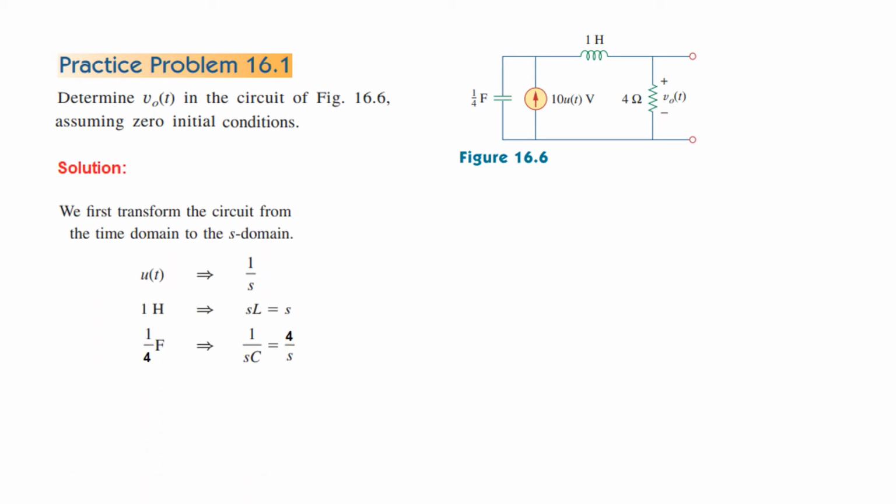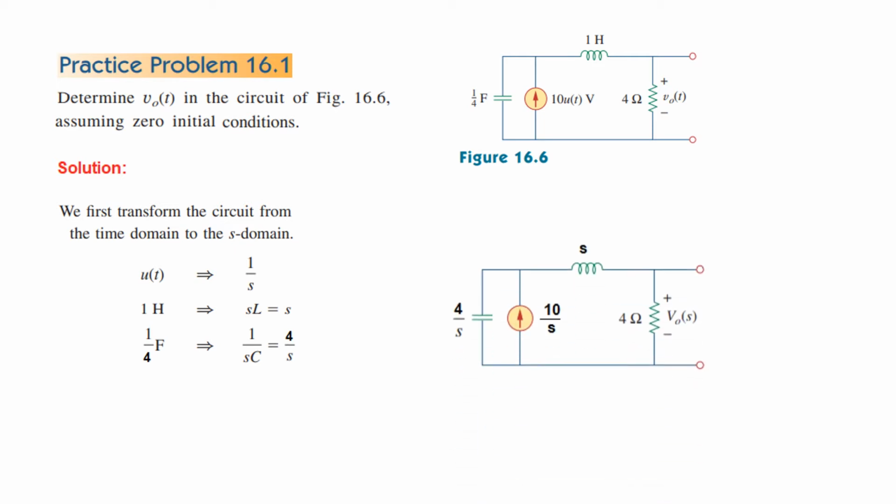So for conversion into S domain, we follow these Laplace formulas. A 1 H inductor is written as SL, so we have 1 Henry, so it will just become S. The capacitor is written as 1 over SC. Here C is 1 over 4, so it will become 4 over S. And so our circuit will become like this. The capacitor is now 4 over S, the current will now become 10 over S, and the inductor is S. So this circuit we have to solve for V0(S).